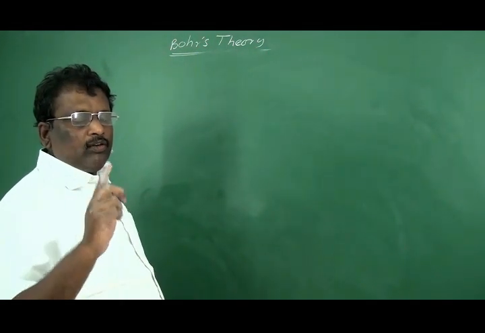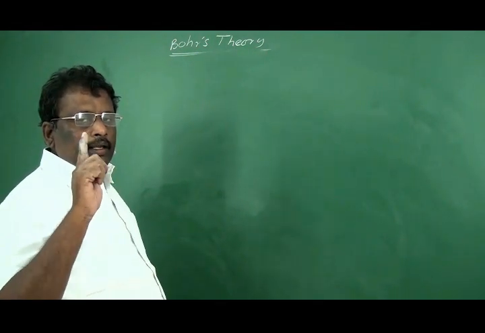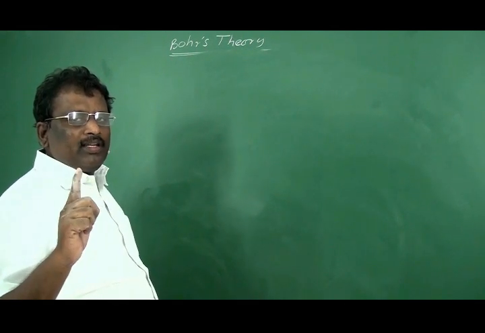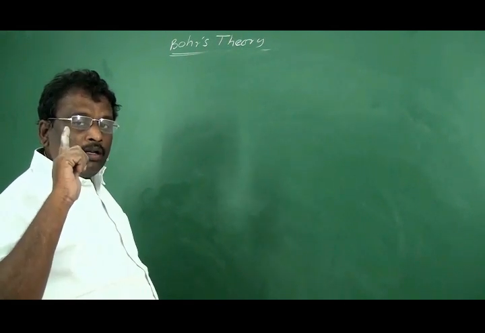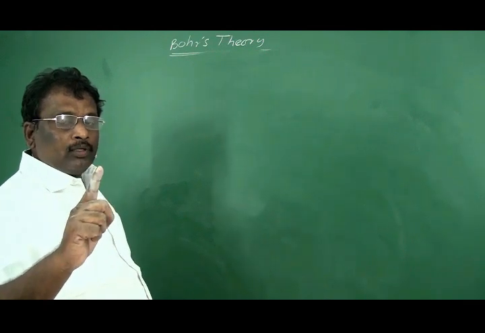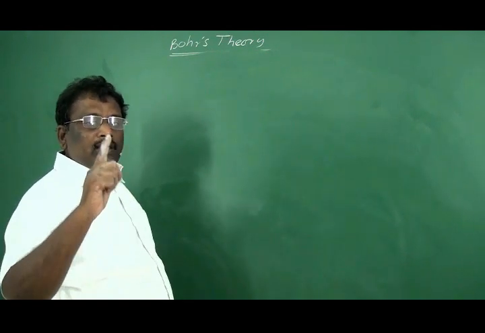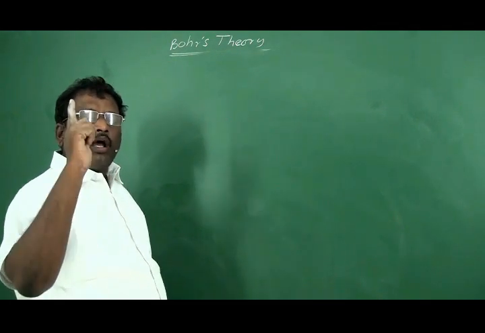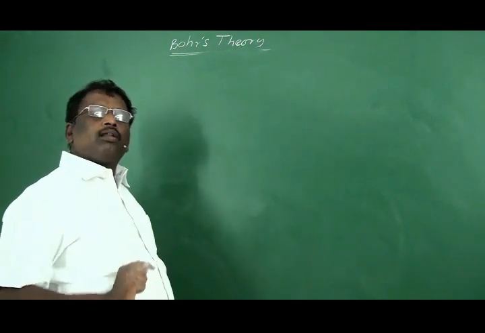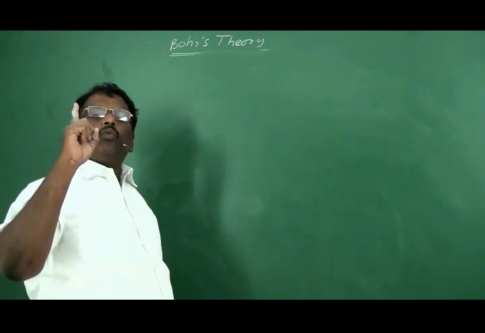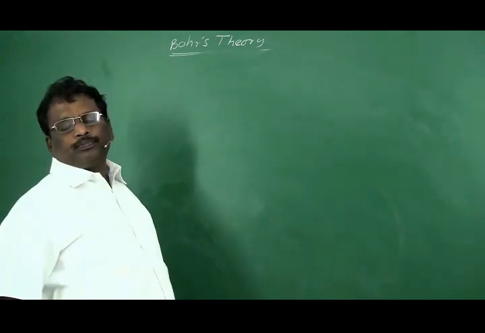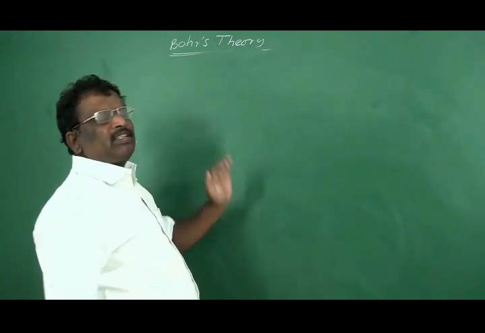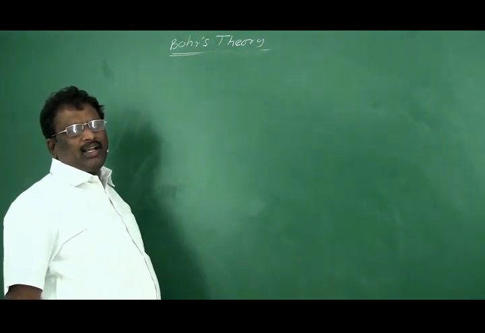Remember, Bohr's theory was only regarding hydrogen because he did the experiments on the hydrogen atom. The whole theory is applicable only for hydrogen atom or hydrogen-like ions which have only one electron. So Bohr was able to calculate the radius of the hydrogen atom.